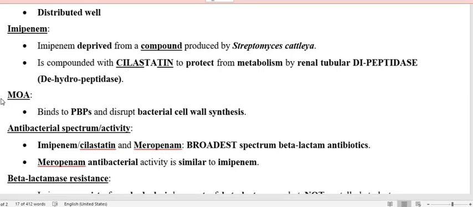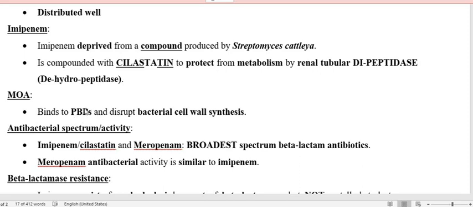As far as the mechanism of action is concerned, the beta-lactam antibiotics possess the same mechanism of action. They inhibit enzymes which as a group we call PBPs. P for penicillin, B for binding, and P for protein, and S means number of enzymes.